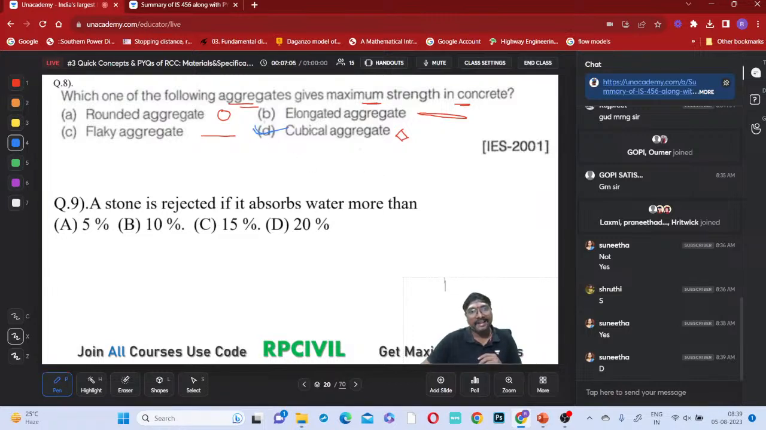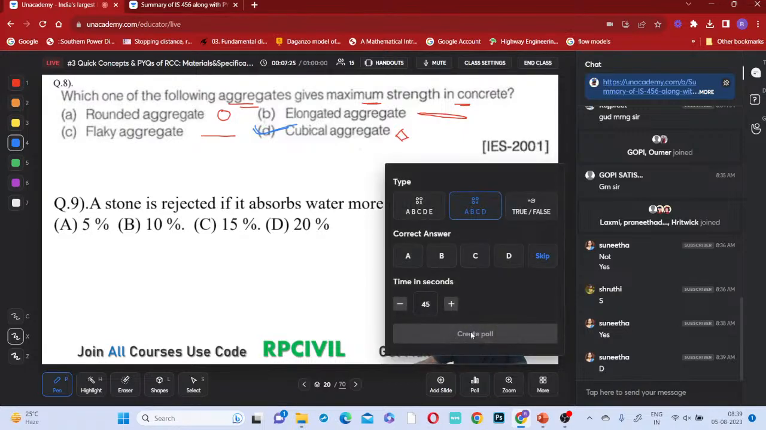Because of interlocking: can you ensure interlocking with rounded aggregates? You cannot ensure interlocking with rounded aggregates, so it is impossible to have good conditions. Obviously, right? So for the next, 9th question, you just try to select the answer.